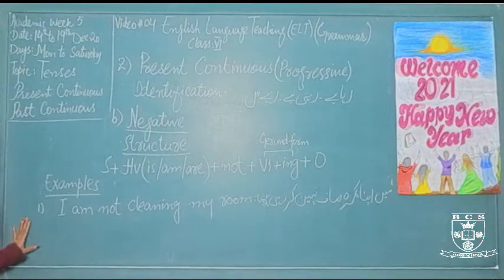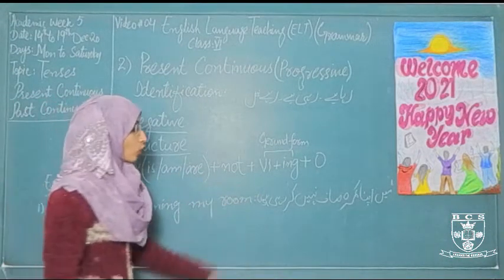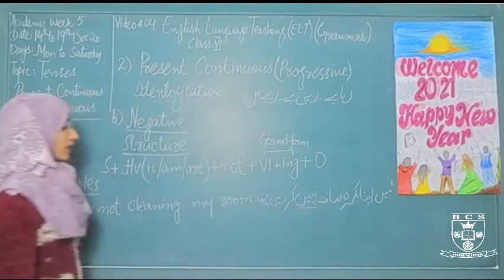This is the Urdu translation of this sentence, and in Urdu नहीं represents the negative sentence.